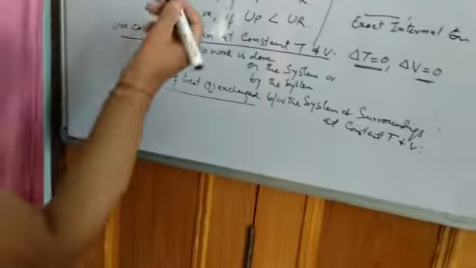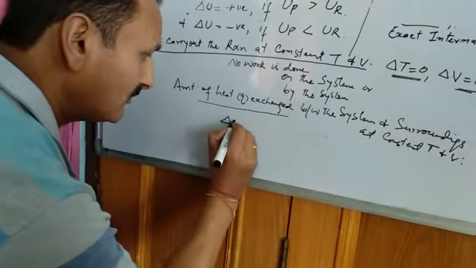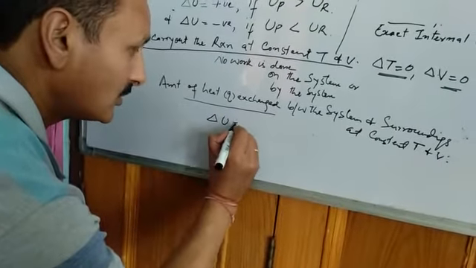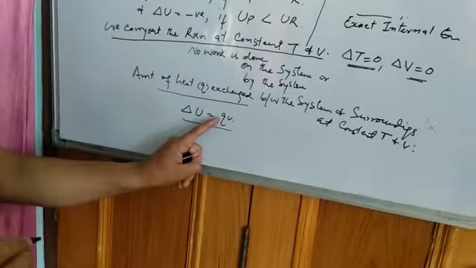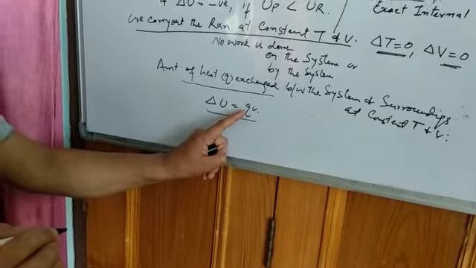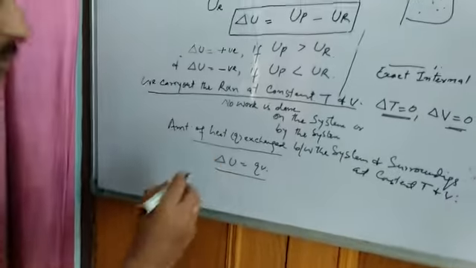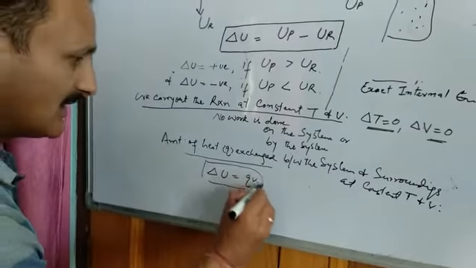So delta U will be equal to QV. QV means heat exchanged at constant temperature and volume.